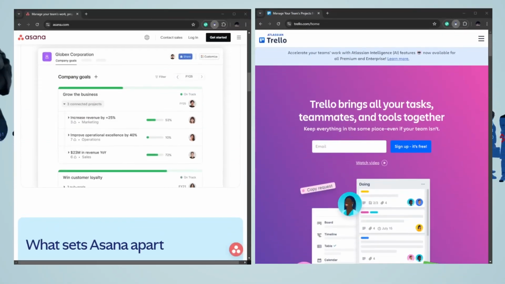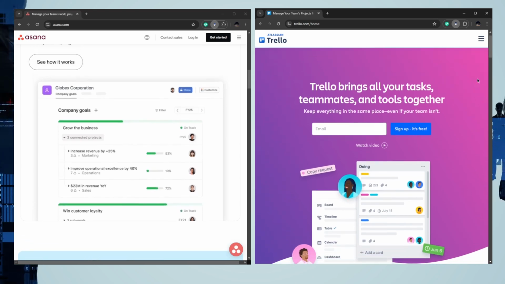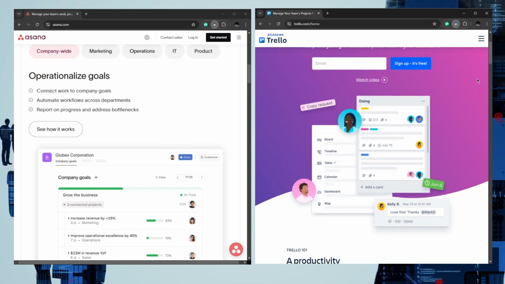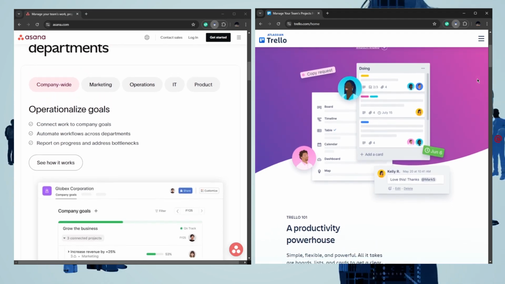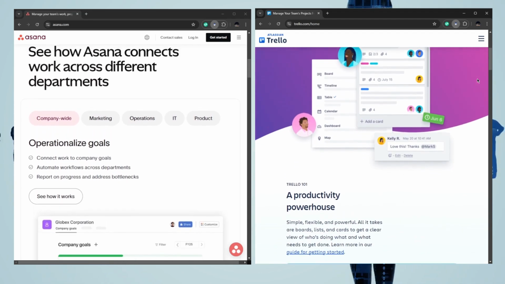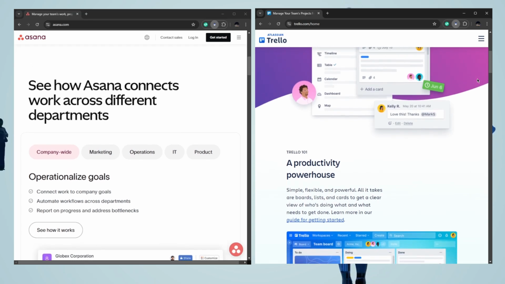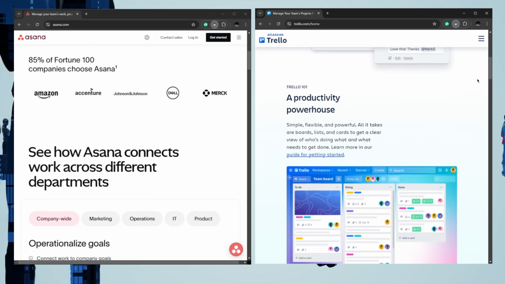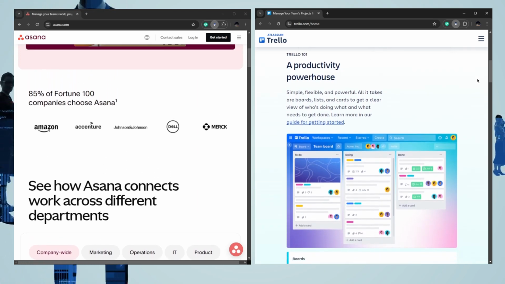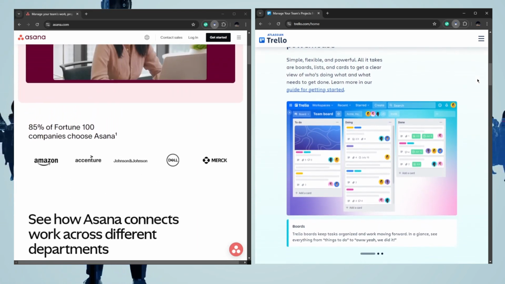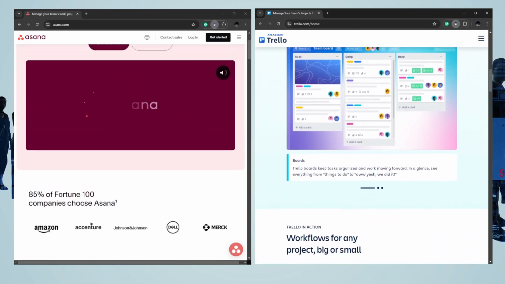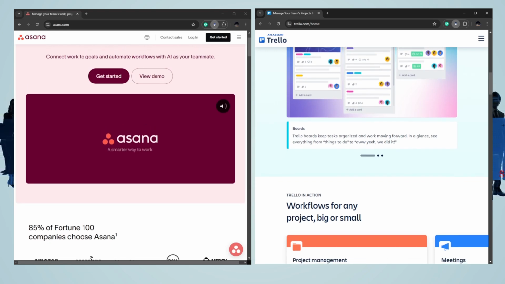Trello and Asana are popular project management tools designed to enhance team collaboration and productivity. Trello utilizes a visual Kanban approach ideal for simple projects, while Asana offers a more comprehensive solution with advanced features for complex workflows. Choosing between them depends on your team's specific needs and project complexity. Now, let's dive into their top features.